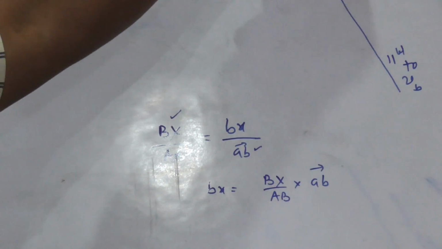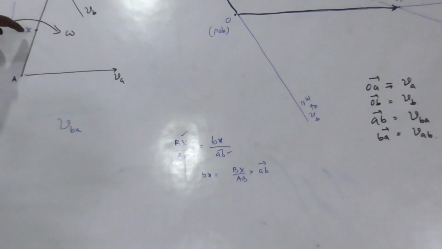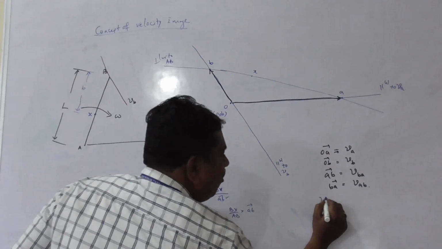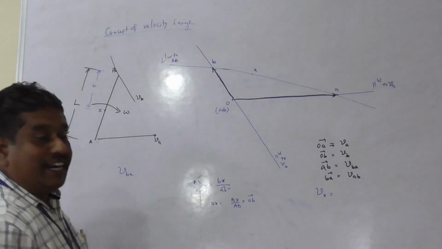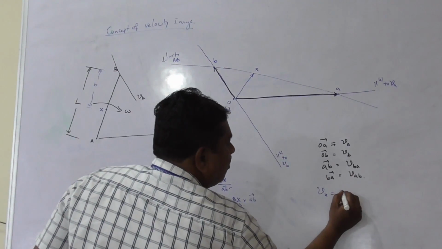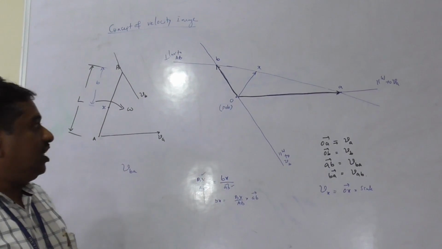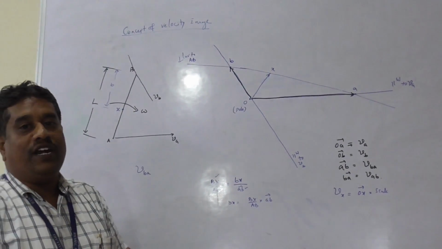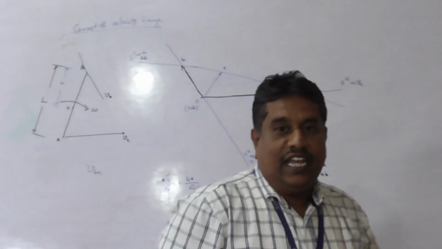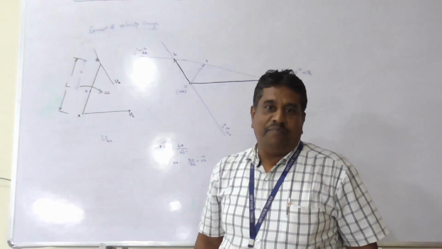Now, x is a point on the vector AB which represents the actual point x which divides the actual link AB. Now, velocity of point x can be determined by measuring Ox. Vector Ox into scale of velocity diagram gives the velocity of any point on the link AB. Using this basic concept, the velocity of any of the links of the mechanism can be determined.